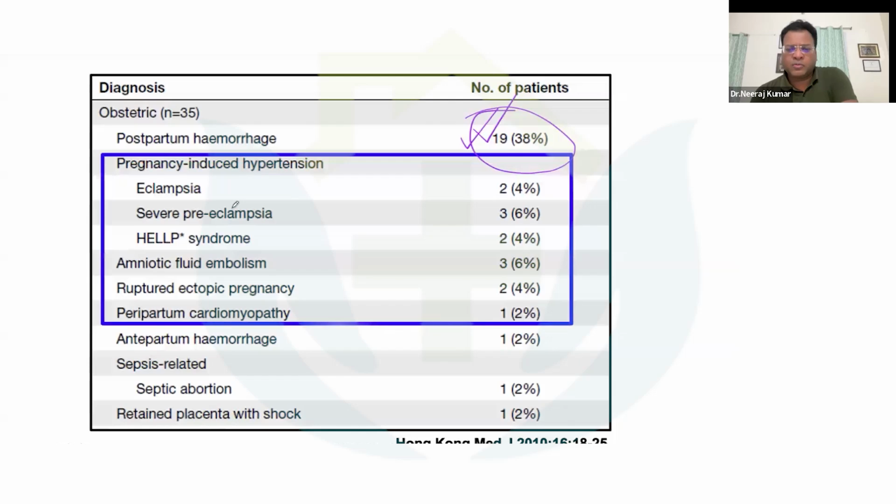Then amniotic fluid embolism, ruptured ectopic pregnancy, and peripartum cardiomyopathy, and in less than 1%, one or two cases were from retained placenta or septic abortion. So PPH is still one of the most common causes of ICU admission.